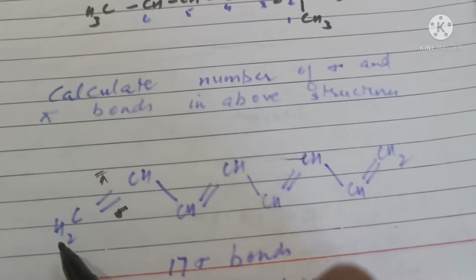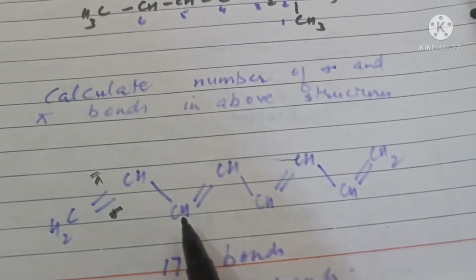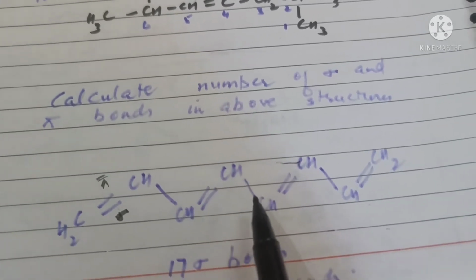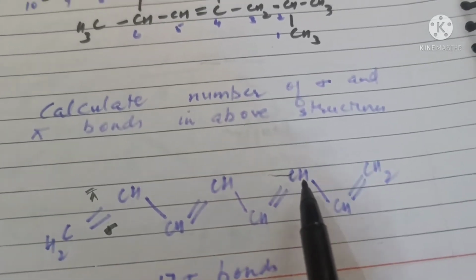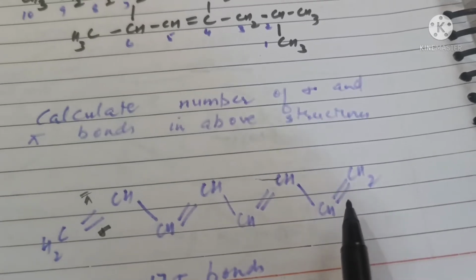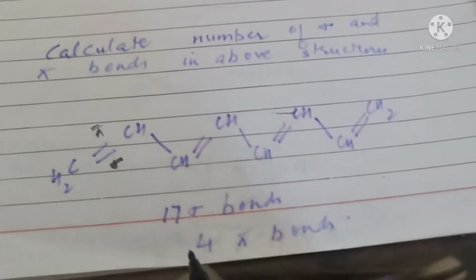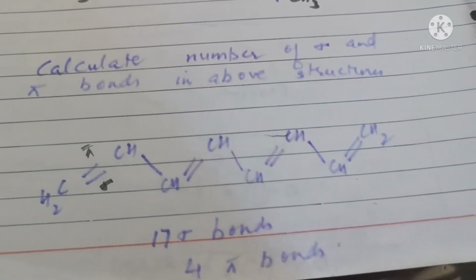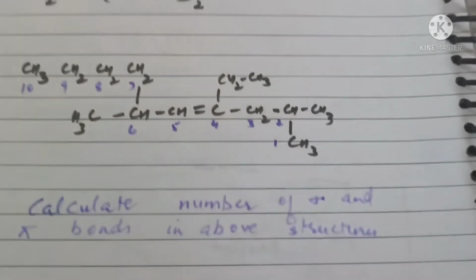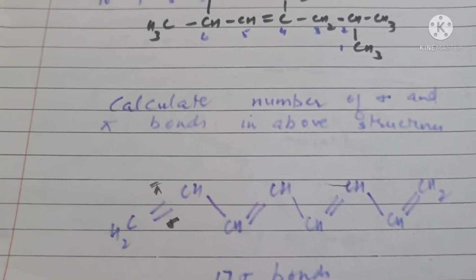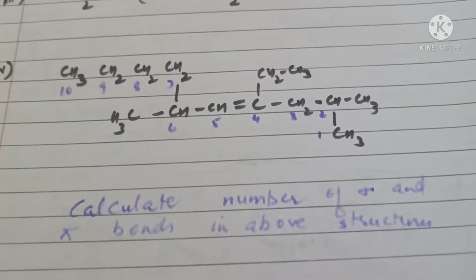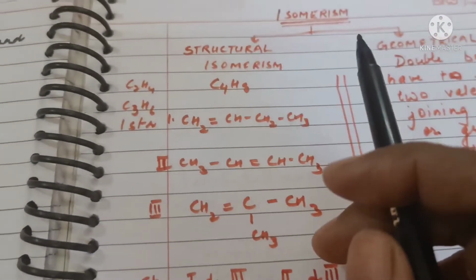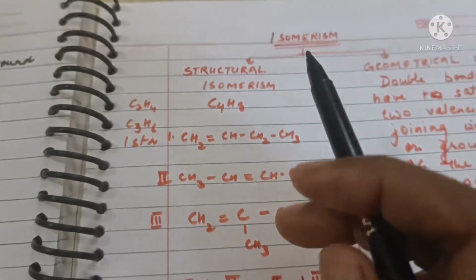So calculating, we get 17 sigma bonds and 4 pi bonds. So this is also one of the commonly asked questions in case of alkenes: name the number of sigma bonds and pi bonds in a molecule.